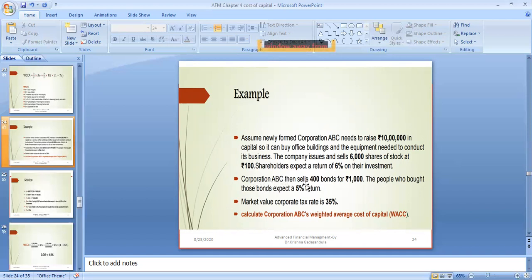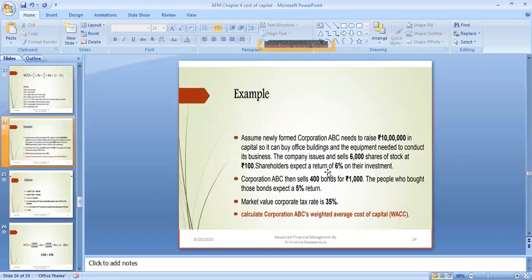Corporation ABC is also selling bonds to finance this project, because they require 1 million capital to buy the office buildings and all. For this 1 million capital, they have raised 6,000 shares at 100, meaning 600,000, at a 6% investment return that they are expecting. And one more thing, it is a debt.